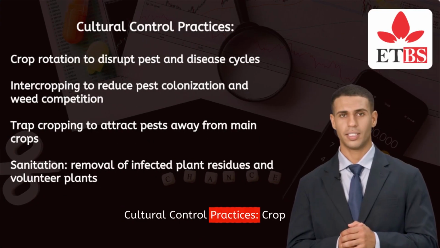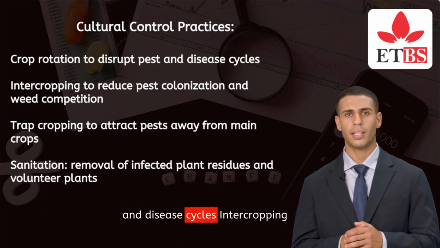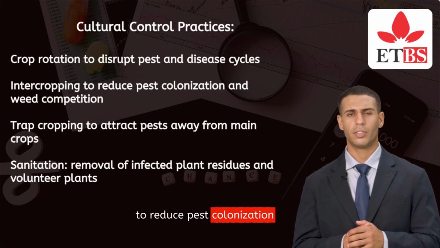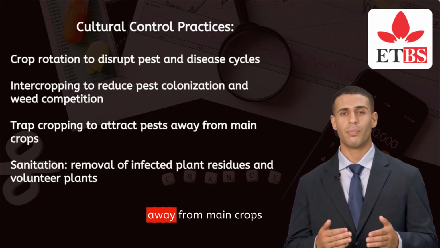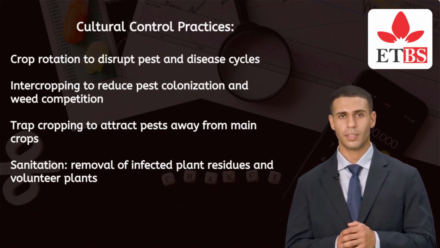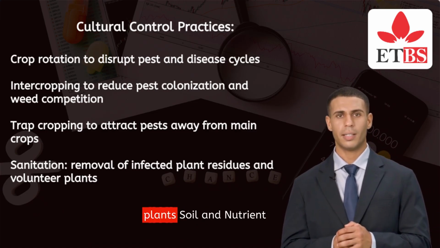Cultural control practices. Crop rotation to disrupt pest and disease cycles. Intercropping to reduce pest colonization and weed competition. Trap cropping to attract pests away from main crops. Sanitation: removal of infected plant residues and volunteer plants.